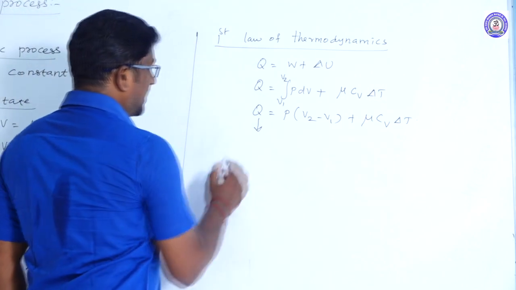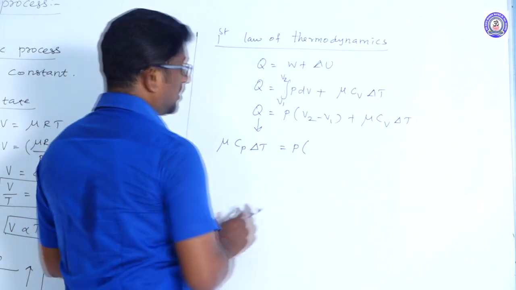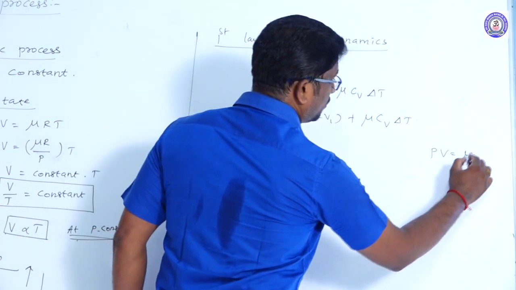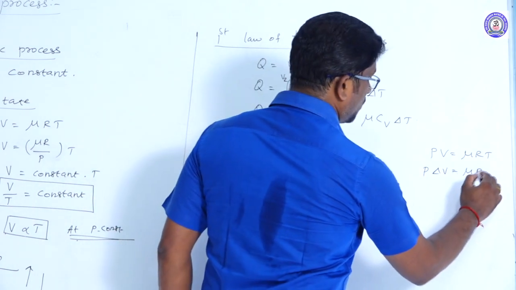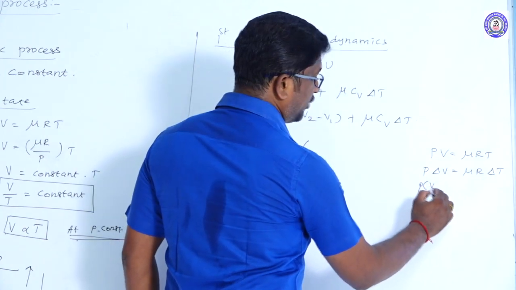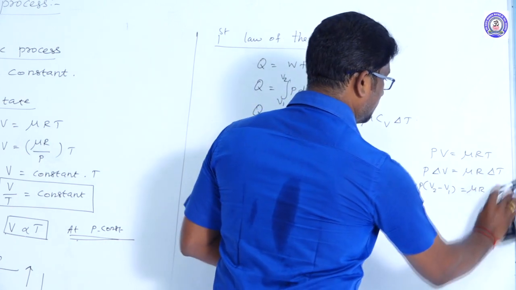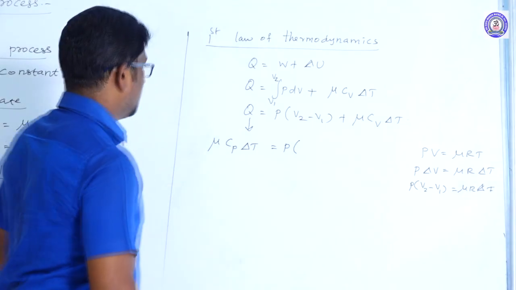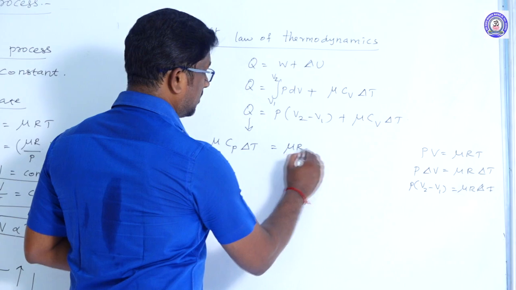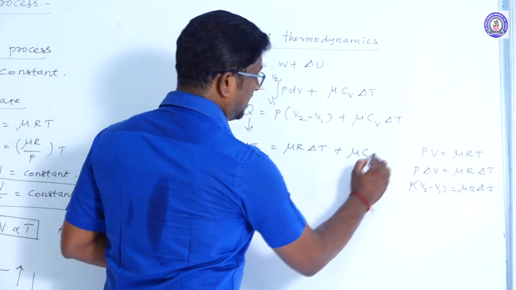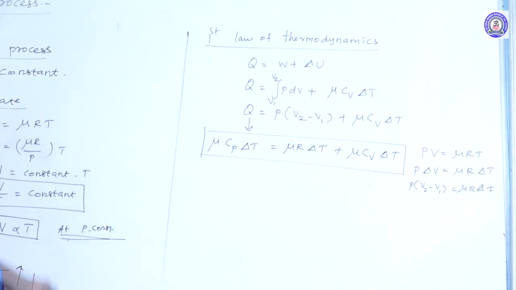and the Q formula is mu Cp into del T is equal to P of V2 minus V1 plus mu CV into del T. PV is equal to mu R into T, or P into del V is equal to mu R into del T, or P of V2 minus V1 is equal to mu R of T2 minus T1, or del T. Right, mu Cp into del T is equal to mu R into del T plus mu Cv into del T.